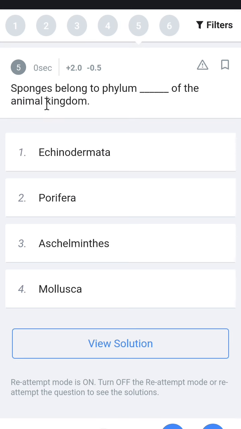Sponges form in water. Echinoderms include sea star, sea cucumber, and starfish. Nematodes are roundworms, and mollusca have shells. Okay, so the answer is sponges belong to Porifera.